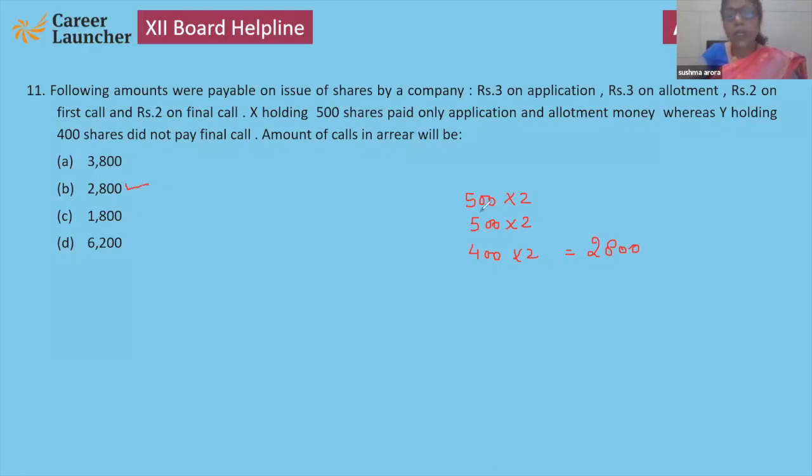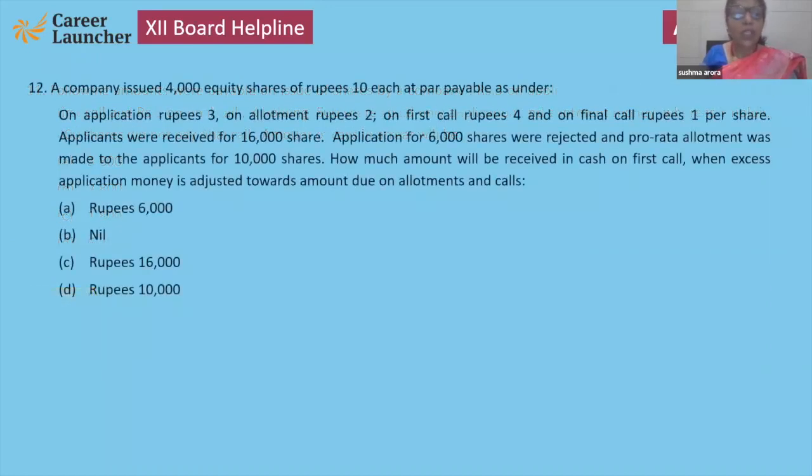So this will be the correct answer. See, clearly you can see, use one formula, number into rupees. That is first call, that is second call, and their second call. So total 2800 rupees. Next. Correct answer, 2800 rupees. Children, take active part, ask your doubts, discuss the question. Now see, this is a question in which maximum students are confused.